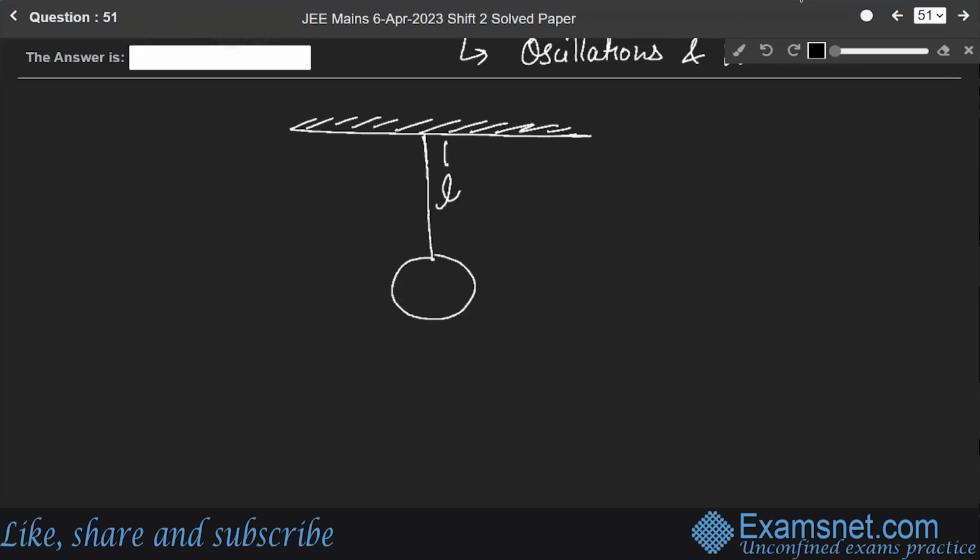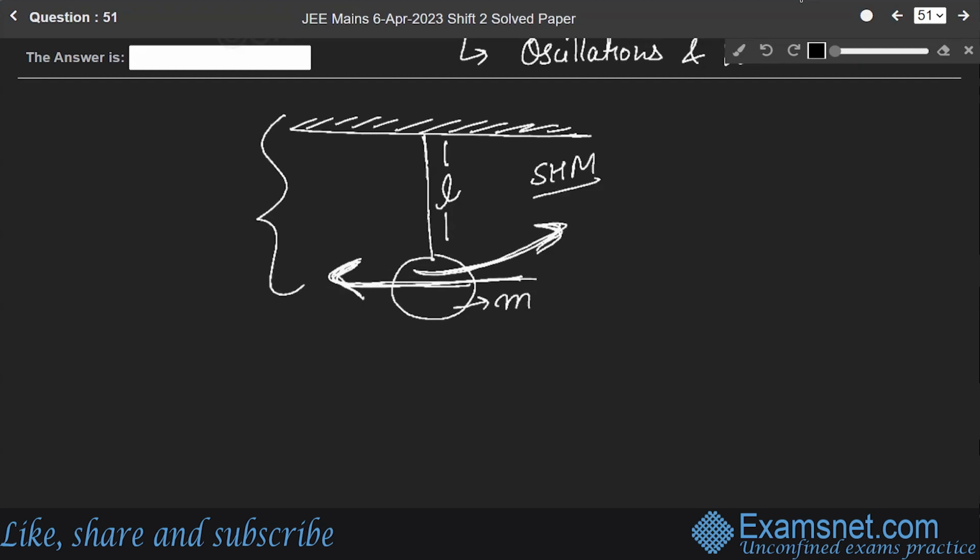Suppose the length of this string is L and the mass of this bob is M. This bob is doing to and fro motion. This motion is simple harmonic motion. It is going back and forth. So this is performing simple harmonic motion. This is our basic simple pendulum. Okay.